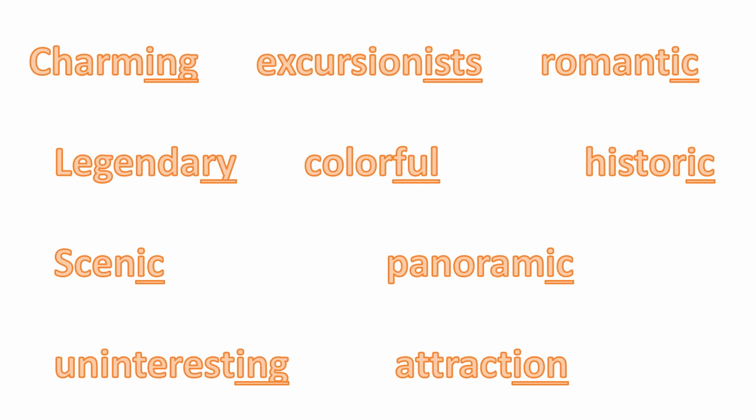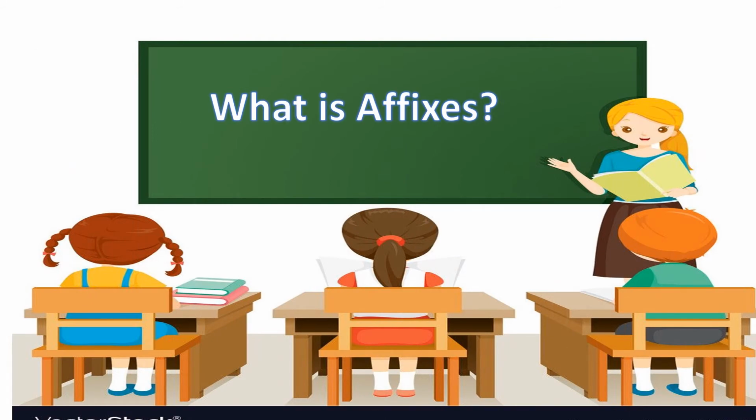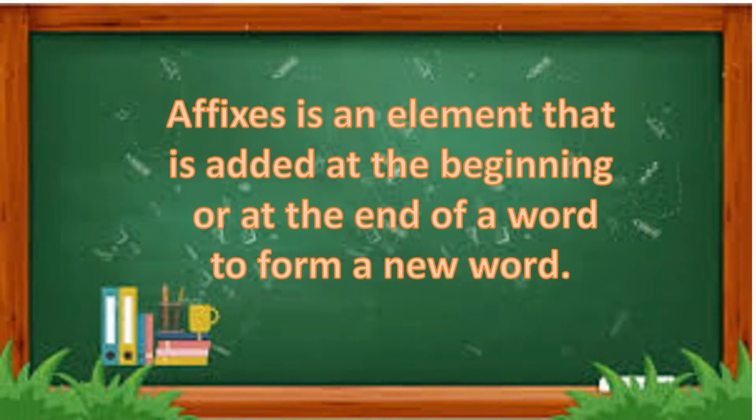If you notice, all the words used to describe the different places are formed by affixes. Take a look at them: charming, excursionist, romantic, legendary, colorful, historic, scenic, panoramic, uninteresting, and attraction. All of these words have their affixes. What are affixes? An affix is an element that is added at the beginning or at the end of a word to form a new word.